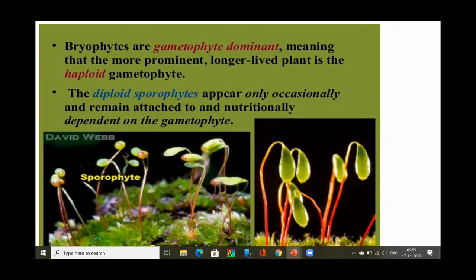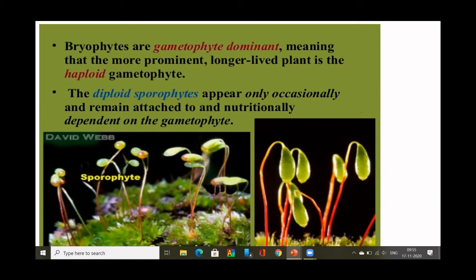Okay, so the vegetative plant body is haploid. The plant body in bryophytes is a gametophyte, and the diploid sporophytes appear only occasionally. Okay, and they are totally dependent on the gametophyte. In some species, they are very, very microscopic. They are found inside the gametophyte.